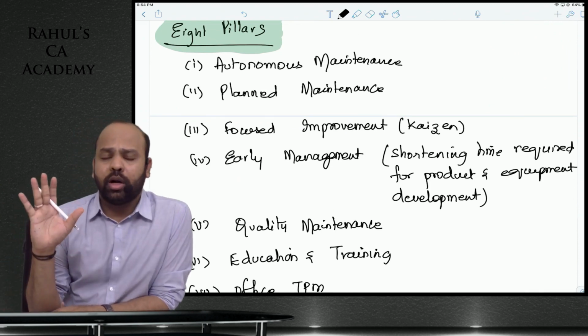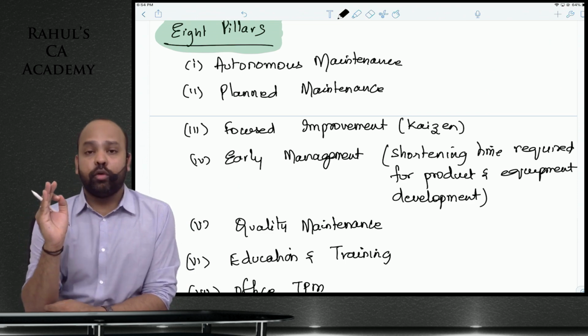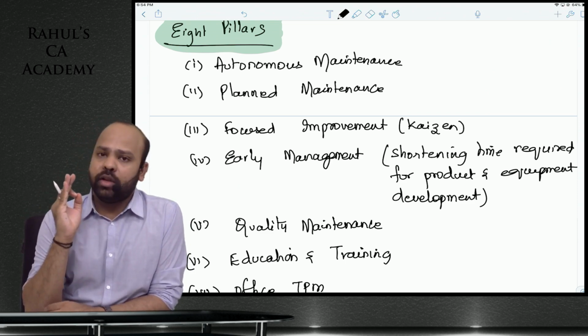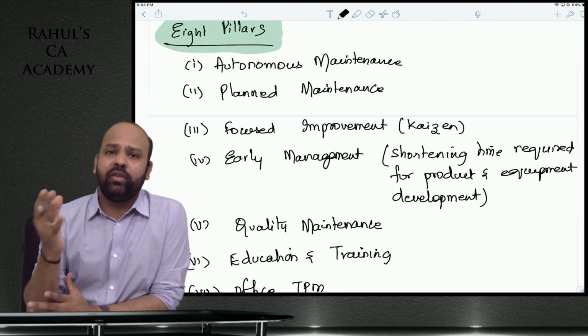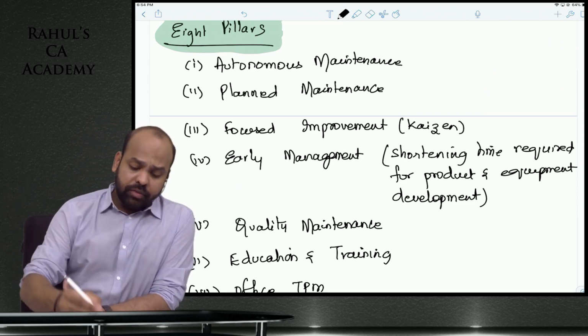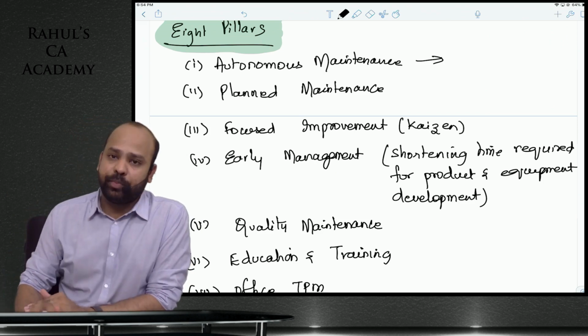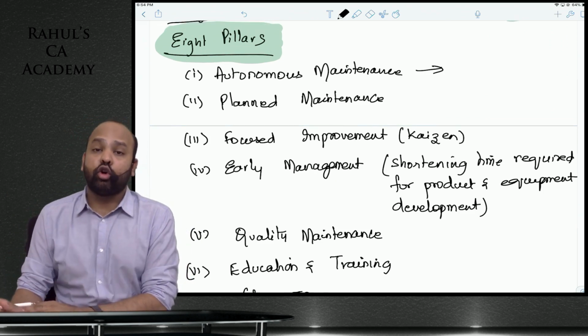Total productive maintenance is all about ensuring that you do not face any delays because of your machines. Your machines always work in top condition. Not just machines, your employees as well as your quality systems. The first pillar of total productive maintenance is autonomous maintenance.